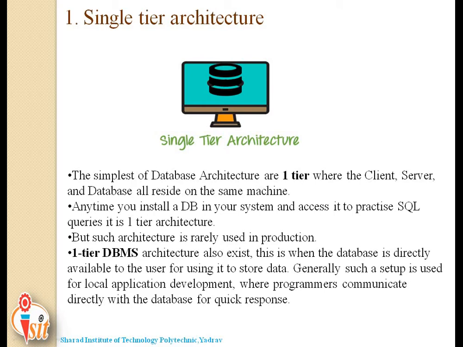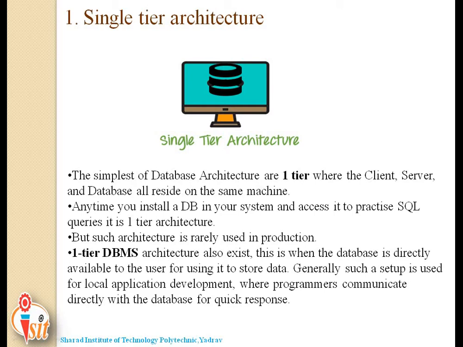for the quick response. In short, you can say it is the simplest form of database architecture where the client, server and database all reside on the same machine. Anytime you install a database in your system and access it to practice SQL queries, it is one tier architecture, but such architecture is rarely used in production.